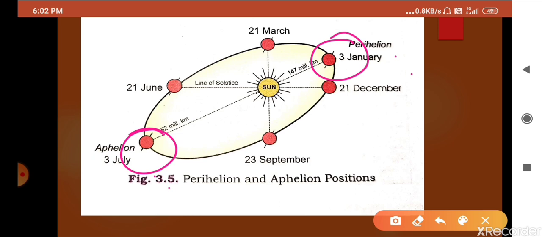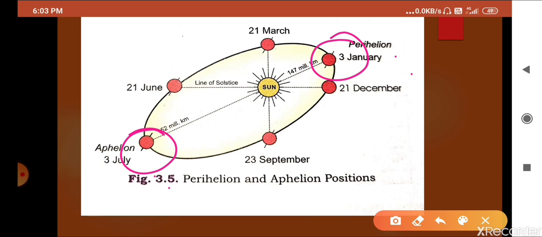For example, India celebrates Christmas in winter while Australia celebrates Christmas in summer. In December there is winter here, and at the same time in December they face summer in Australia because it lies in the southern hemisphere. So this is the matter of the northern hemisphere and southern hemisphere.